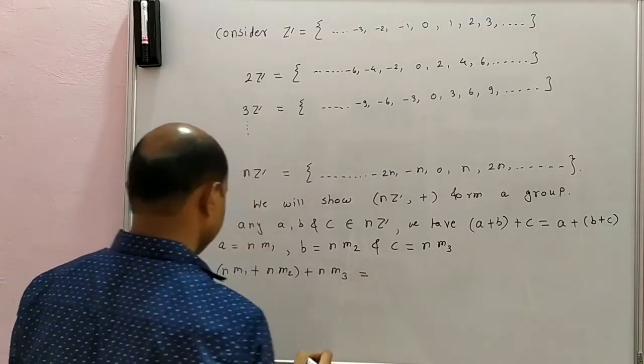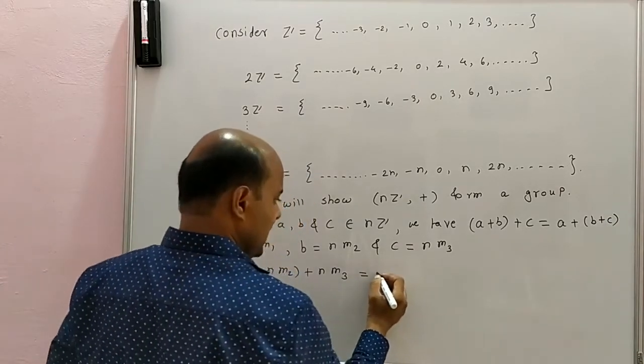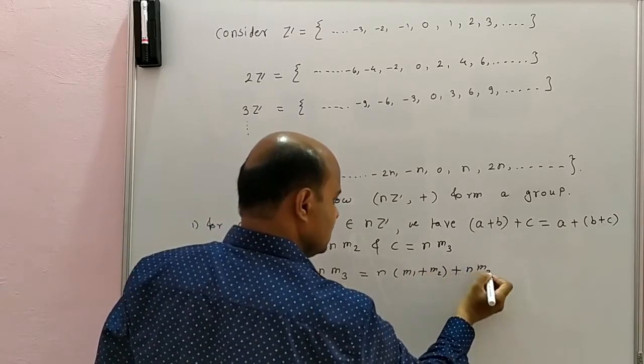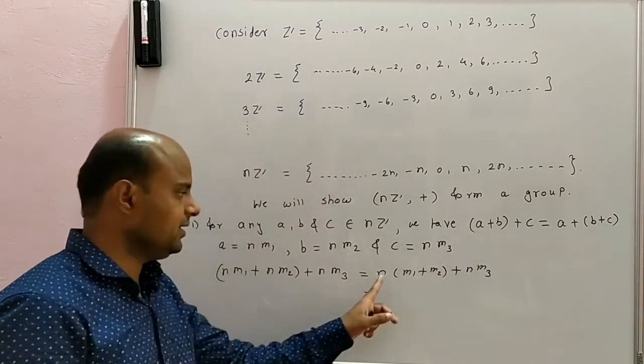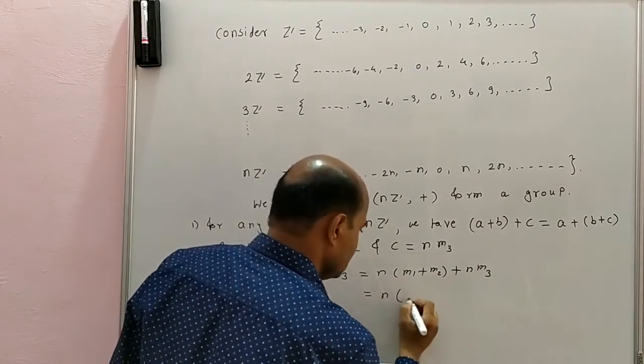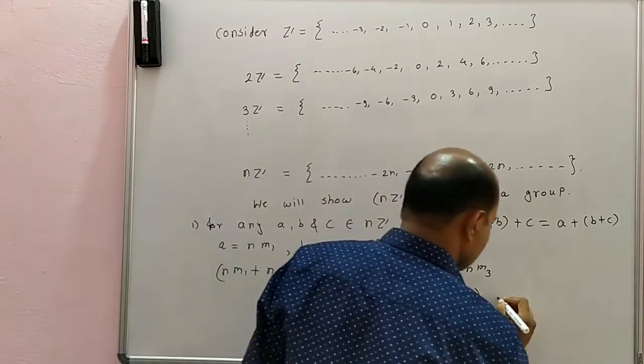I can take n common from this, so I will have n(m1 + m2) + n m3. Again I can take n common from these two, so I will have n(m1 + m2 + m3). Say this as 1.